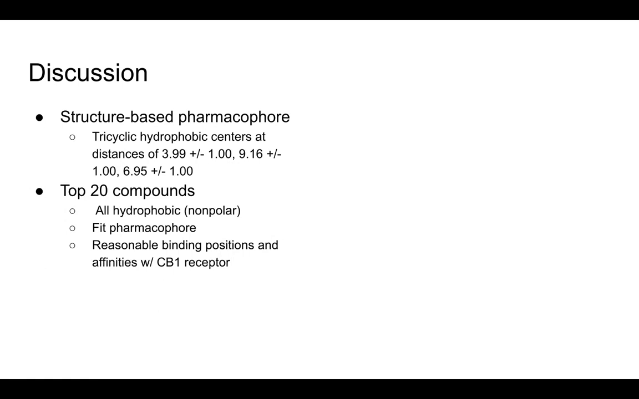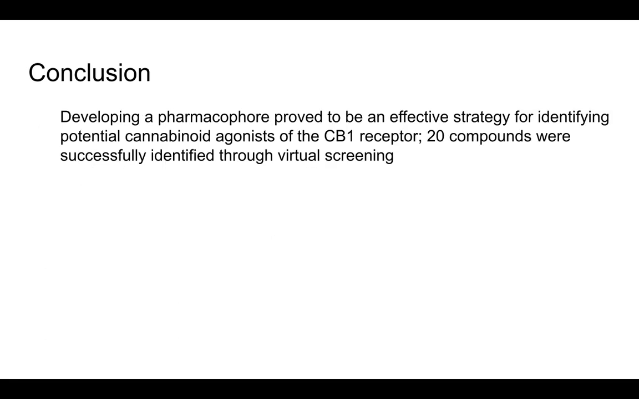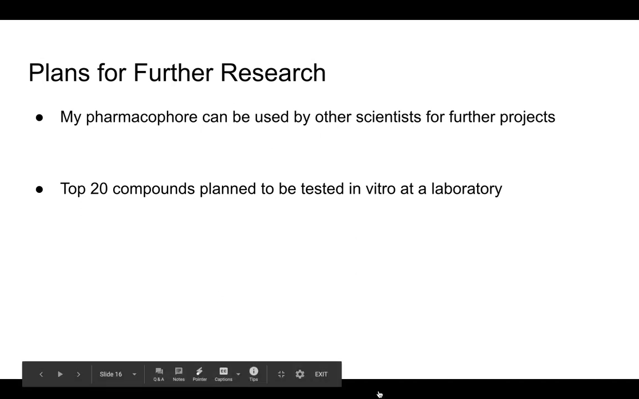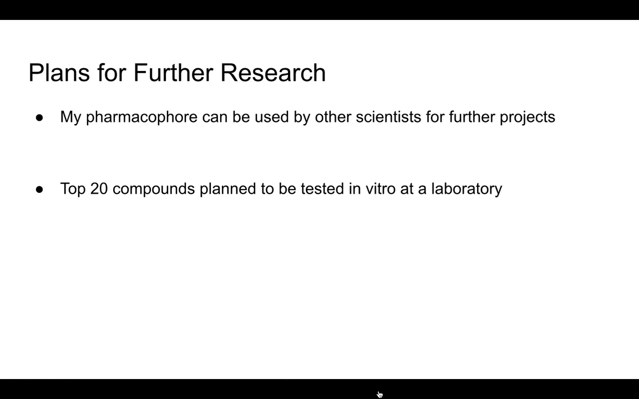In conclusion, developing a pharmacophore proved to be an effective strategy for identifying potential cannabinoid agonists of the CB1 receptor. 20 compounds were successfully identified through virtual screening. Regardless of whether these top 20 compounds act successfully as CB1 agonists, this pharmacophore will still remain useful for other scientists to use for further projects relating to the CB1 agonist and/or receptor, since my pharmacophore is based on actual crystal structures. The properties of my pharmacophore are definite and reliable. Additionally, I contacted a professor who agreed to test the 20 compounds in vitro at a laboratory in order to confirm if they are CB1 agonists.